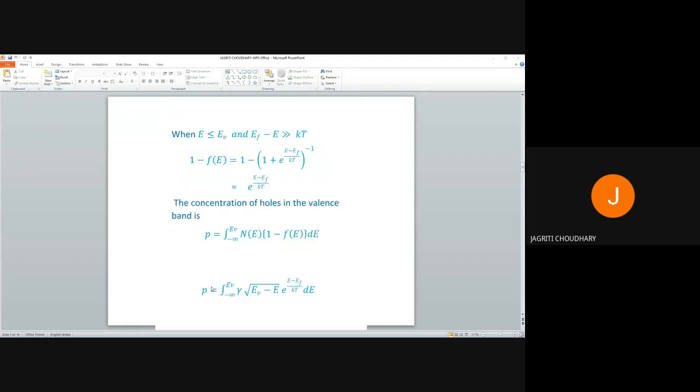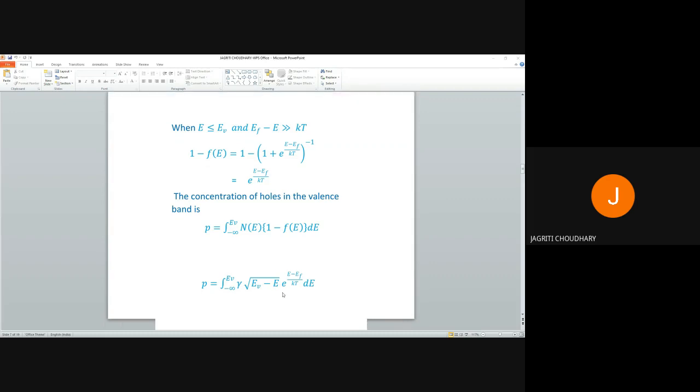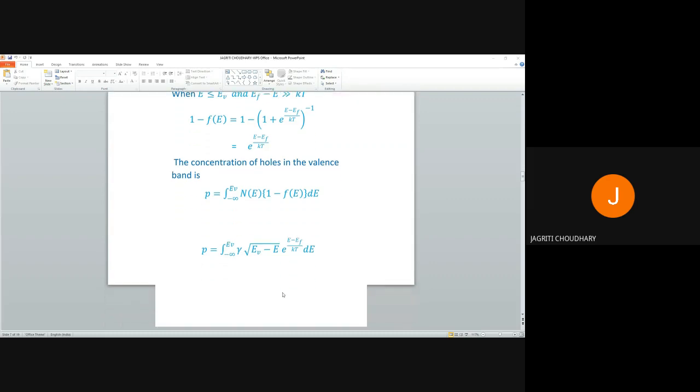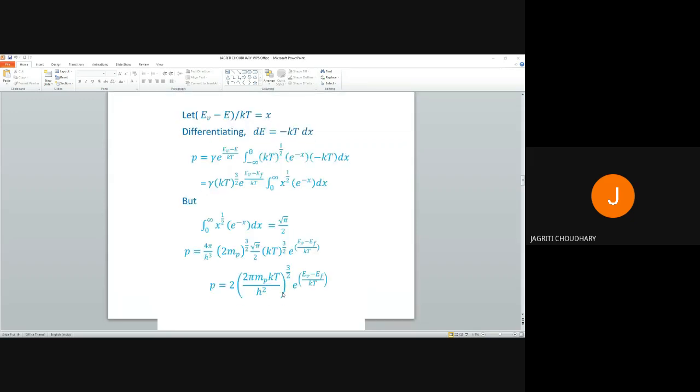The next slide. So here we will take the condition that energy will be less than EV, where EV is the energy of top of valence band, and the second condition is EF minus E is very large than KT. By putting all these values, we will get 1 minus Fe equal to e to the power E minus EF upon KT. So the concentration of holes in the valence band is, by putting all these values, we will do some calculations, and we will get the concentration of holes as.